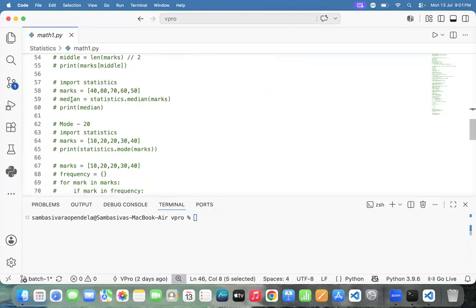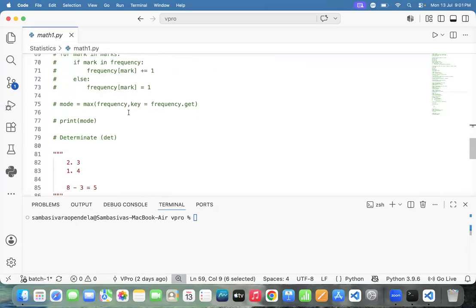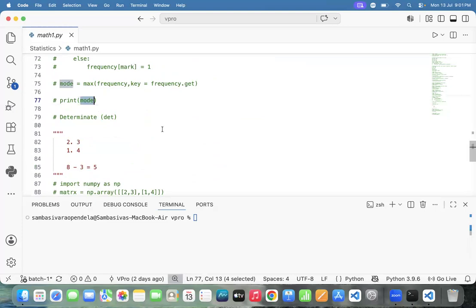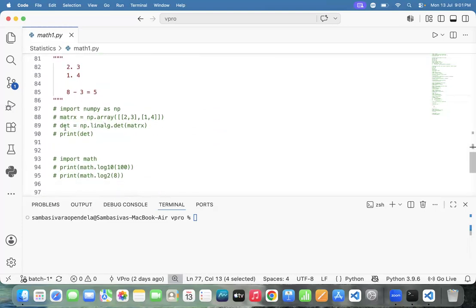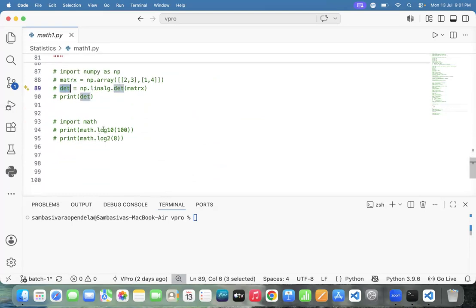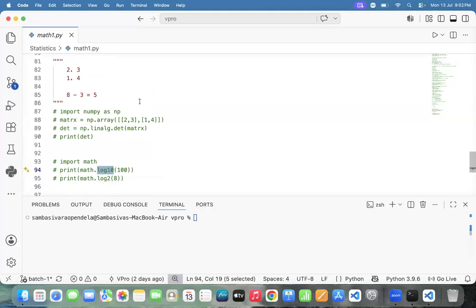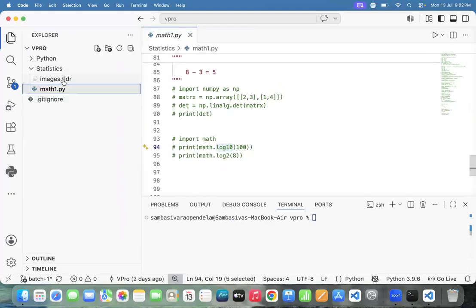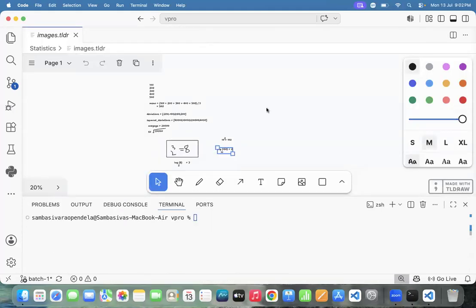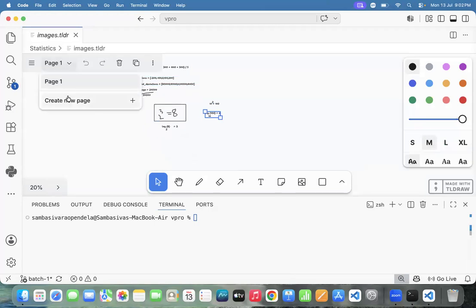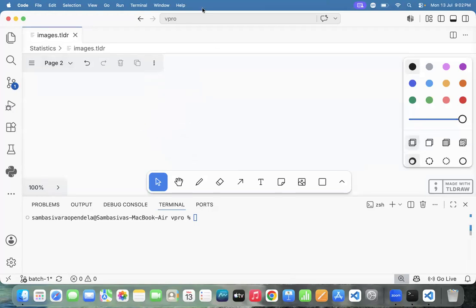Next one we discussed about median. Next one, what is the another? Mode. Next one, determinant. Next one, logarithm also we discussed. These many examples we discussed. Now, one more example, correlation. I will let you know what is correlation.